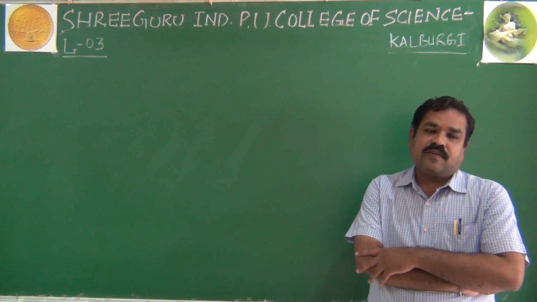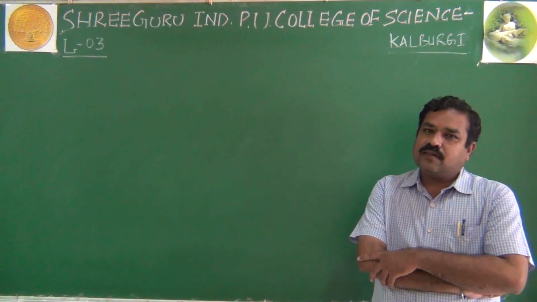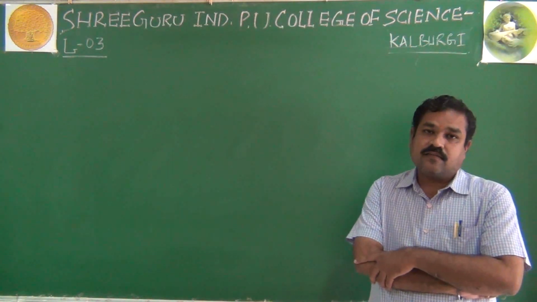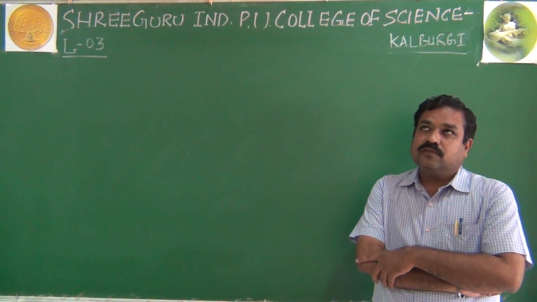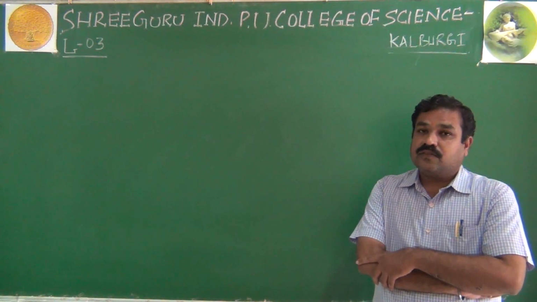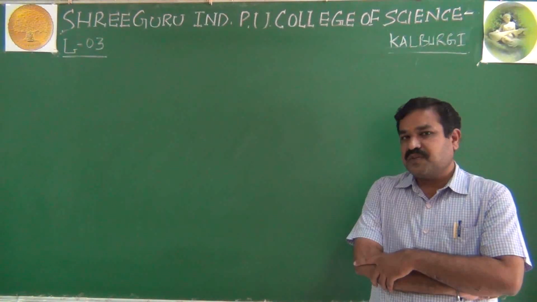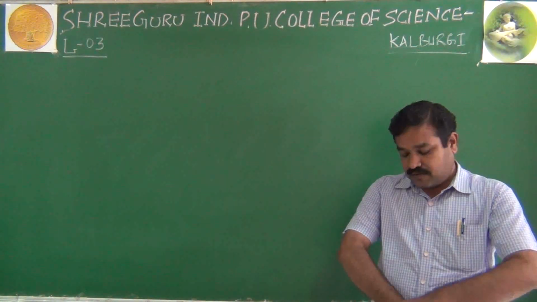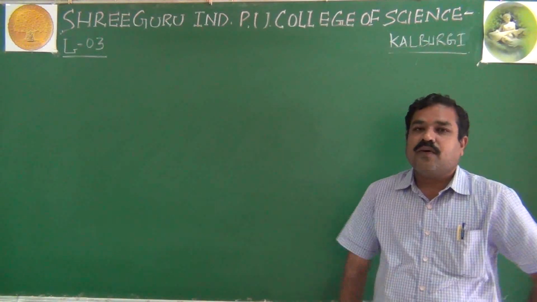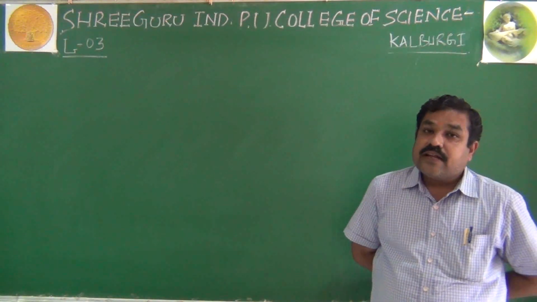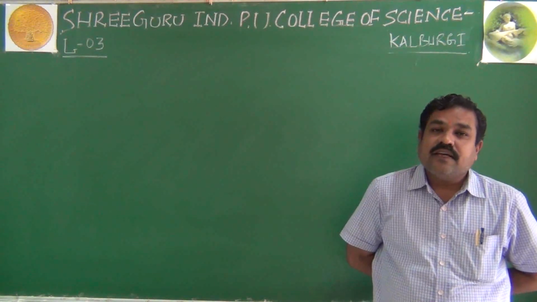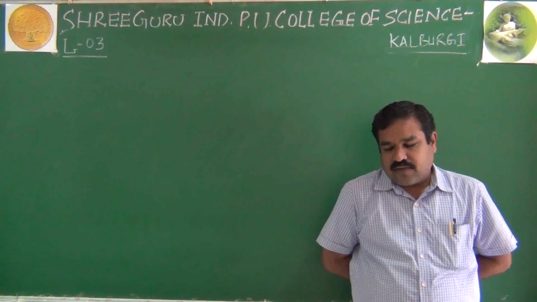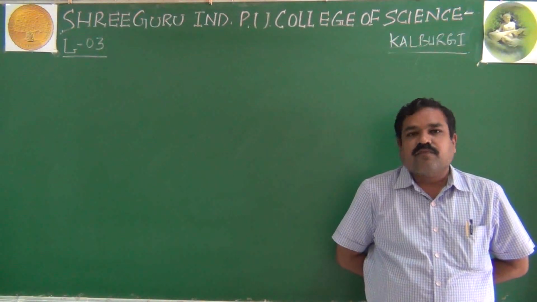Even I have given you the values in CGS unit, which is important for Karnataka CET, and I told you yesterday itself. The e by m value, charge by mass ratio, for electron is 1.7588 into 10 raised to 11 coulombs per kg, whereas for proton it is 9.5488 into 10 raised to 7 coulombs per kg. Like this, yesterday I covered characteristics of fundamental particles of an atom.